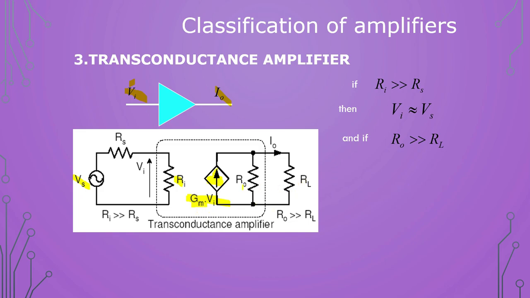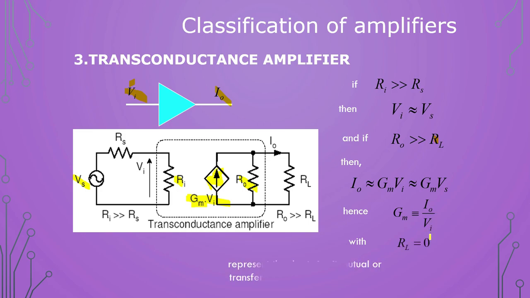Now if R0 is much greater than RL, what will happen? Same, I0 will go to the output. So I0 will become Gm Vs. The same value of current will transfer to the output. So from here, if we want to find the expression, what do we get? Gm will be equal to output current by input voltage.